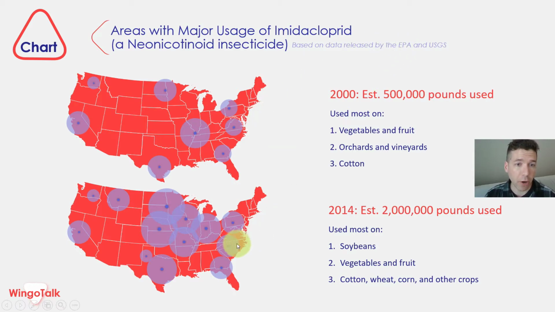The major farming area is right here in the middle. That's called the Midwest of the USA. That's where we have so much farming. It might also be the largest farming area in the world. That's where I'm from, and it is very flat, and the ground is very healthy. It's perfect for growing plants. So you can see that is the primary location to use this insecticide.